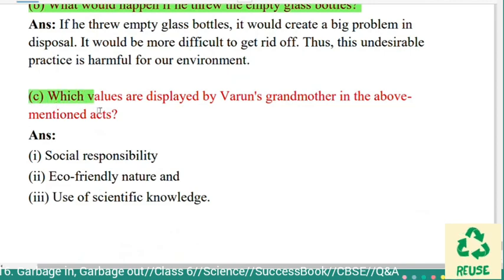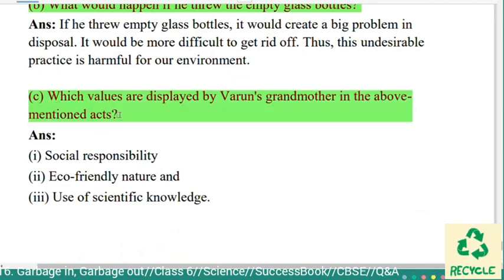Question C. Which values are displayed by Varun's grandmother in the above mentioned acts? Answer: first one is social responsibility. Second, eco-friendly nature. And third, use of scientific knowledge.